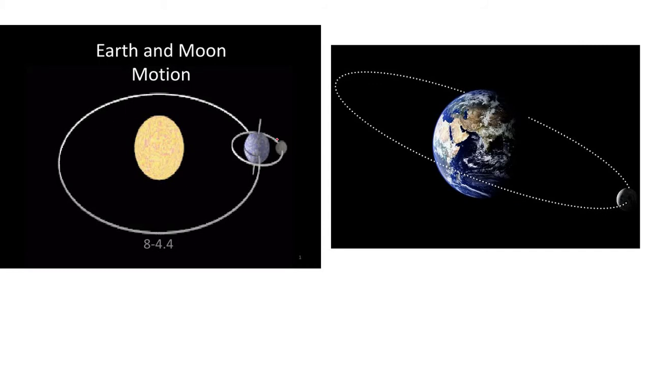Here, this is Earth from the space, and this is moon. Earth has only one moon. It orbits around the Earth because of the gravitational force between Earth and moon.